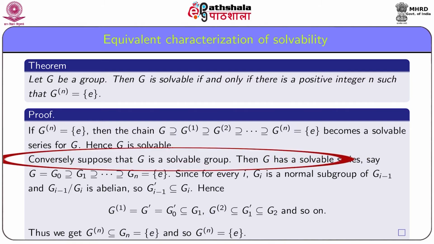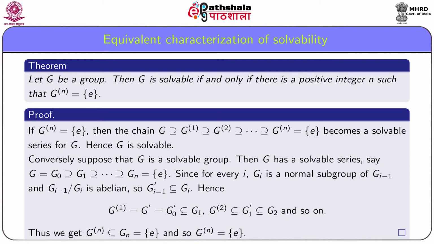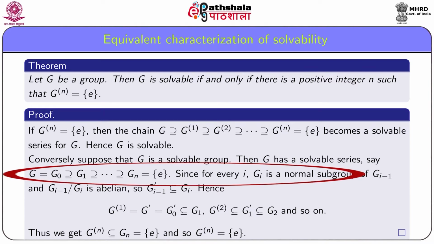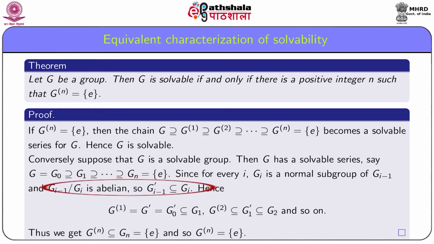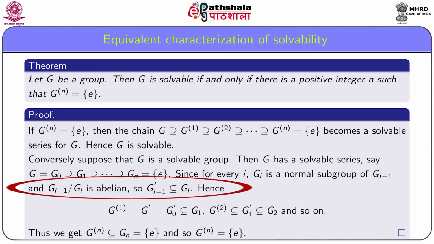Conversely, suppose that G is a solvable group. Then G has a solvable series, say G equal to G0 contains G1 and so on. Since for every i, Gi is a normal subgroup of G(i-1) and the quotient G(i-1) by Gi is abelian, the derived subgroup of G(i-1) is contained in Gi.